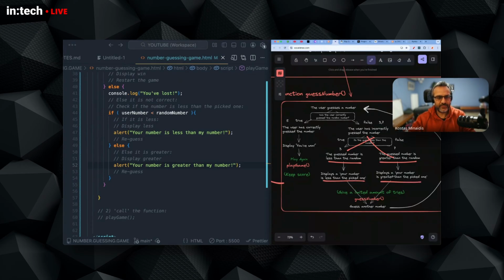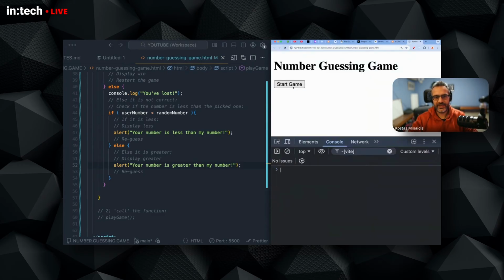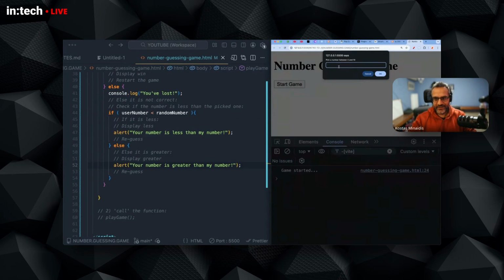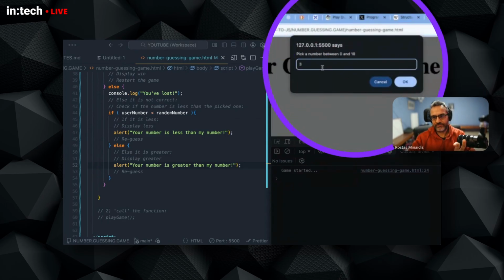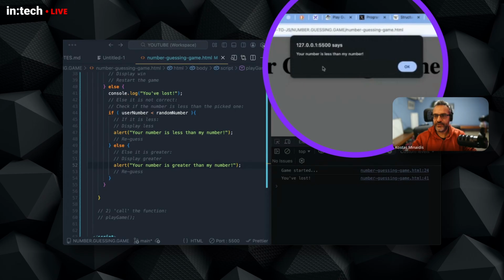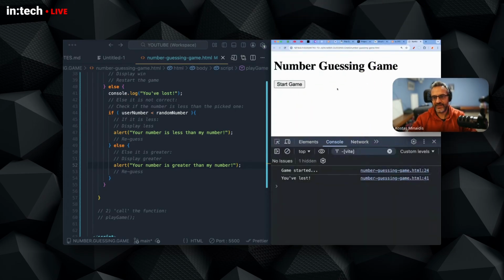We are here, the display is an alert, and let's see whether that works. So I will start the game. I will pick 3. Remember that the random number is 5. So your number is less than my number, and it ends there.